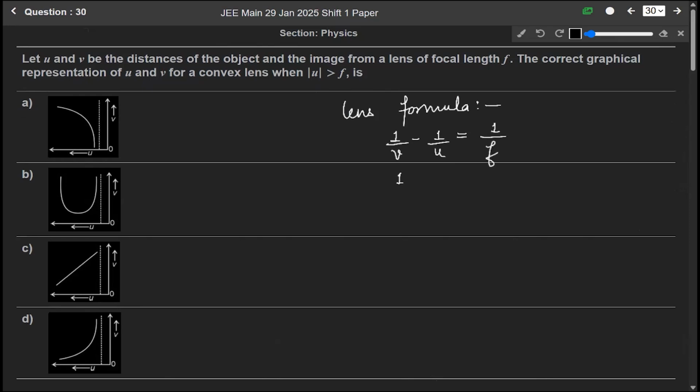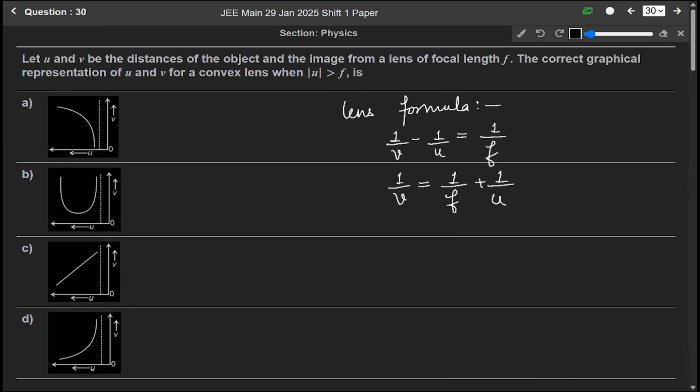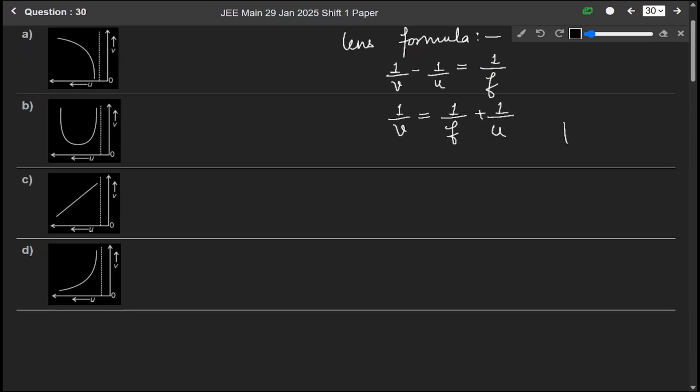So from here we can write 1 over v equals 1 over f plus 1 over u, where u is the object distance, v is the image distance, and f is the focal length. Now it is saying that u is greater than f.